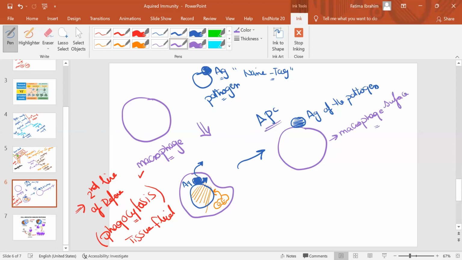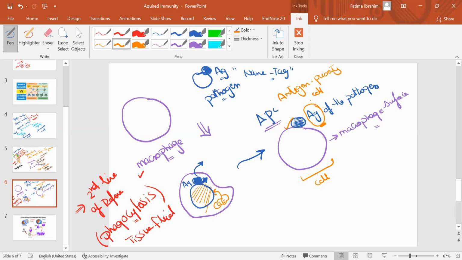And APC, as we said, is called antigen presenting cell, because this is the cell presenting the antigen on its own surface. Why do we need this? Because we need this for the specific immune system. The specific immune system, in order to start working specifically, must get acquainted with what antigen I'm fighting, what type of antigen I'm fighting.